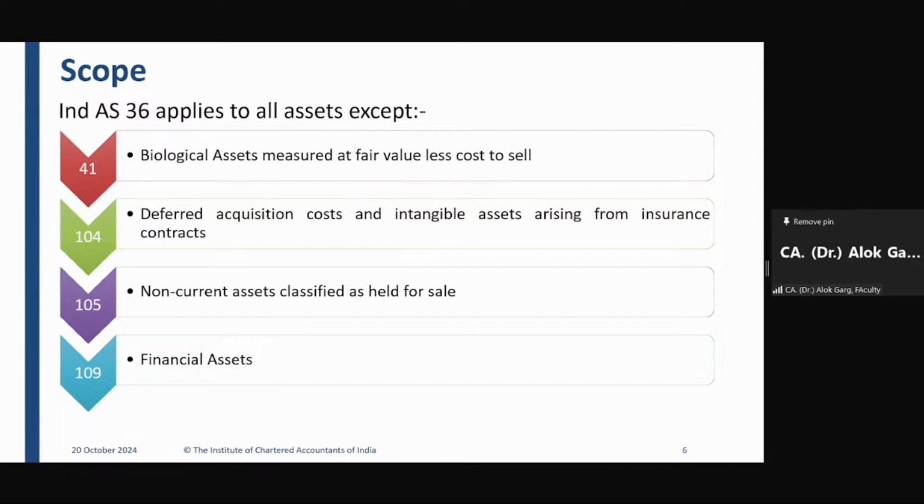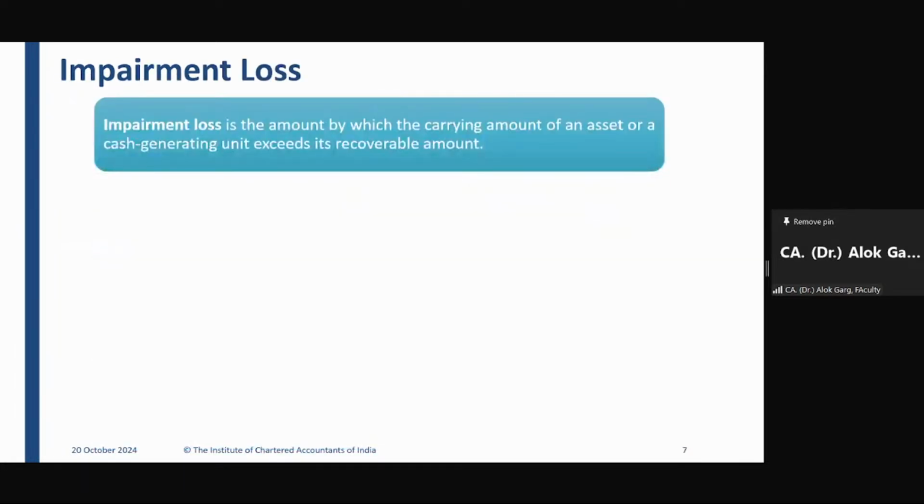So which are the four items on which Ind AS 36 is largely applicable? PPE, intangible assets, investment property, and goodwill arising in business combination. Correct.